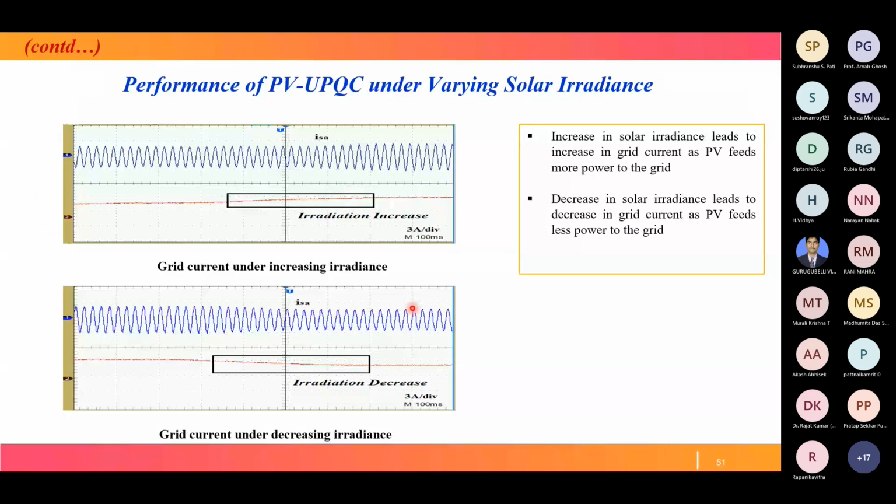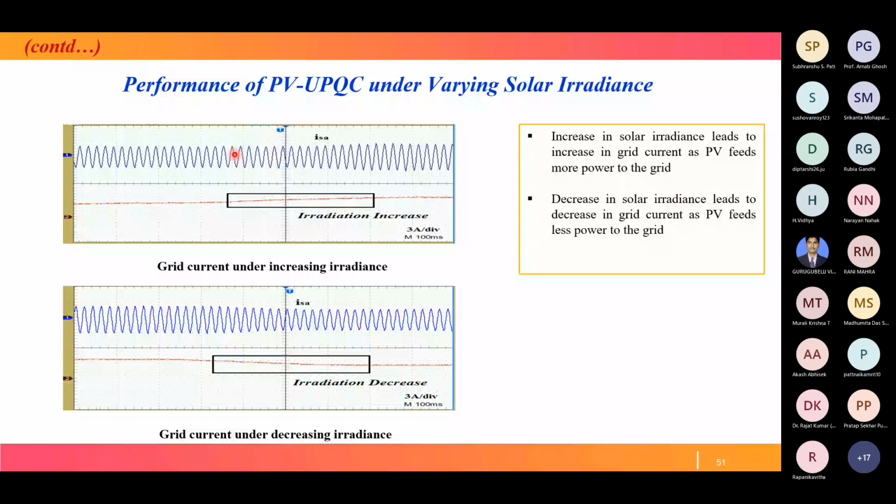Now coming to the conclusion. The proposed control strategy for UPQC, whatever I discussed, that is VLLMS based UPQC, is able to deal with all the power quality issues such as sag, swell, harmonics, unbalancing, and distortion. The proposed control scheme for PV UPQC was discussed under different dynamic conditions in addition to steady state, in both simulation and experimentation. The shunt compensator works satisfactorily under dynamic load conditions and makes the grid current sinusoidal.